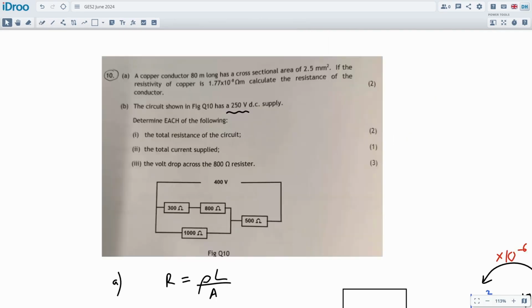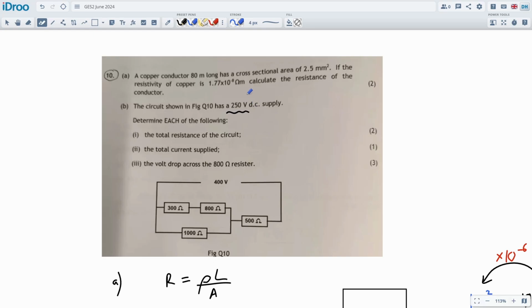Okay, we're going to look at part B now, 10B, and this is a new circuit question. We've seen it one time before, I think, but of course we've got this typo on there. So if you see the typo, great. If you don't, well, you just do it. The schools might notice this and tell you about it halfway through the exam. There are quite a few typos on these earlier papers, around 2023 and 2024.